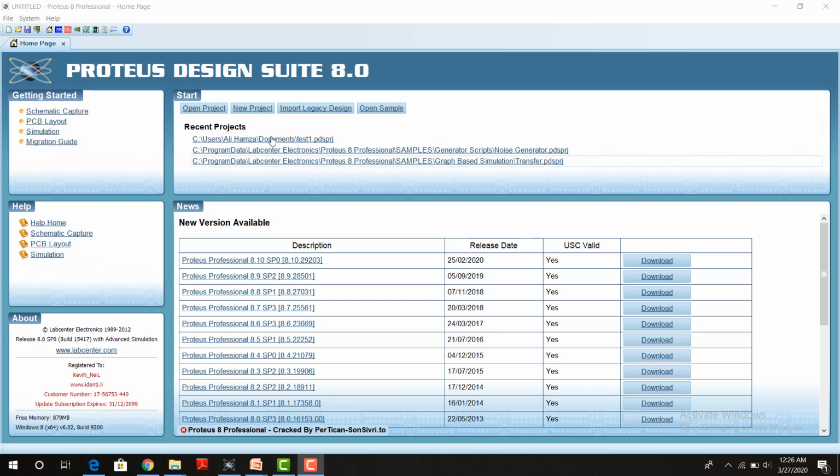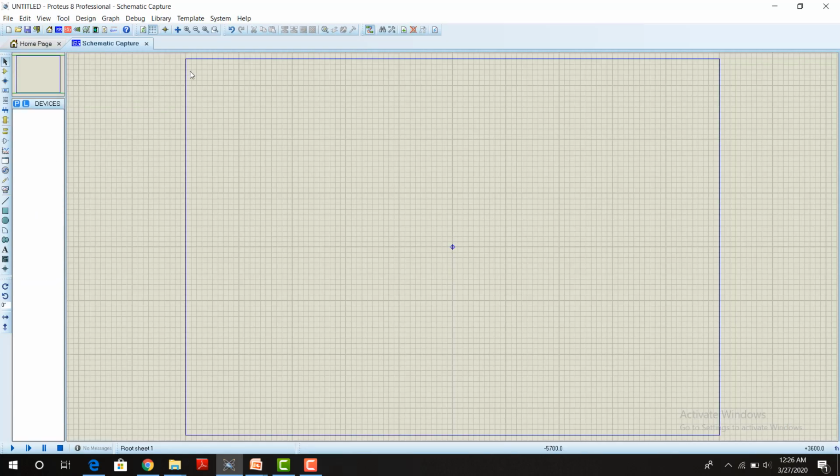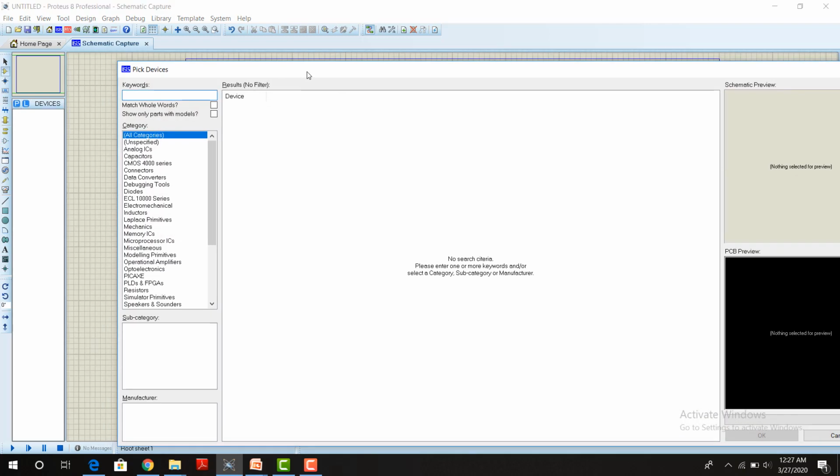Let's get started. Here, you can select the schematic capture, click on it, you will see the window like this. Here are different modes and different tools available. From this you can select the different devices available in this software. You can search different components by searching different keywords.